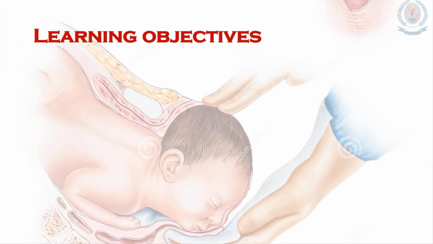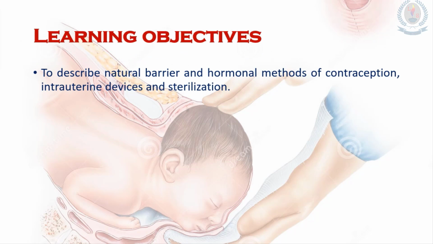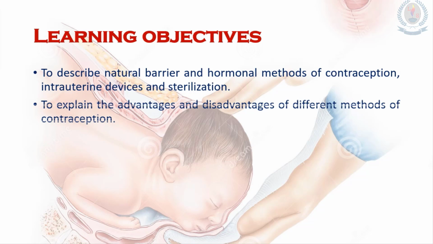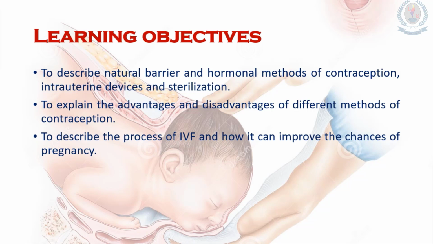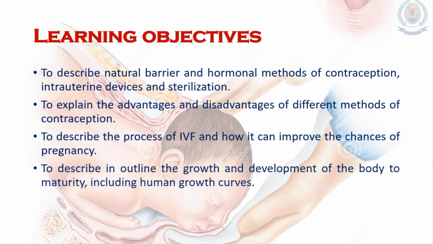Learning objectives of reproduction part 2. At the end of this video, you will know the natural barrier and the hormonal methods of contraception, intrauterine devices and sterilization. As well as I am going to explain the advantages and disadvantages of different methods of contraception. Also, I am here to describe the process of IVF and how it can improve the chances of pregnancy. As well as I am going to describe the outline of growth and development of the body to maturity, including human growth curves. So these are the learning objectives of this part.